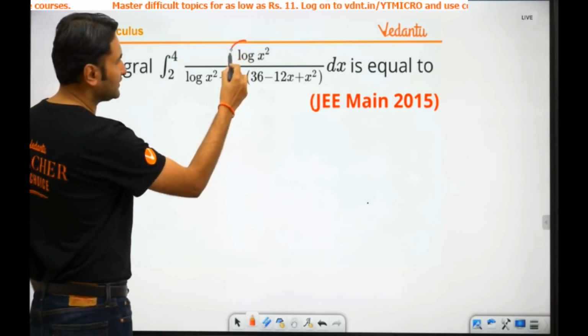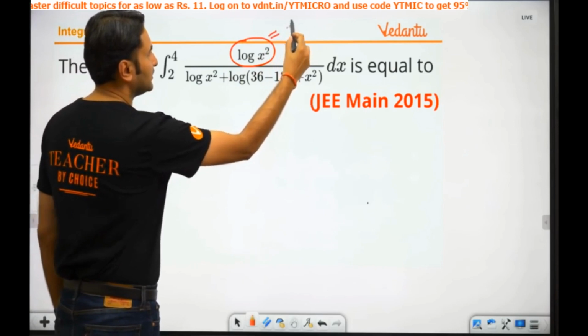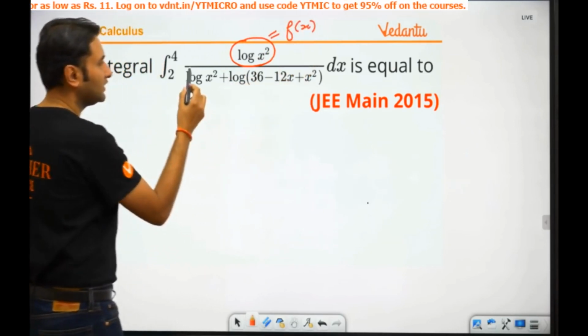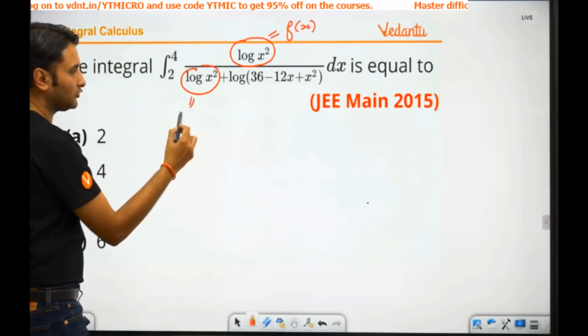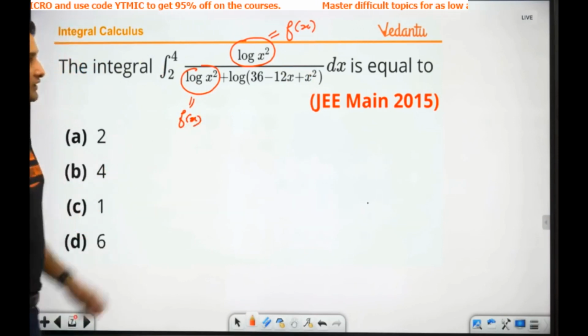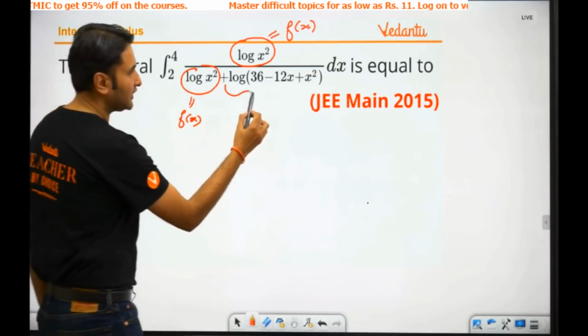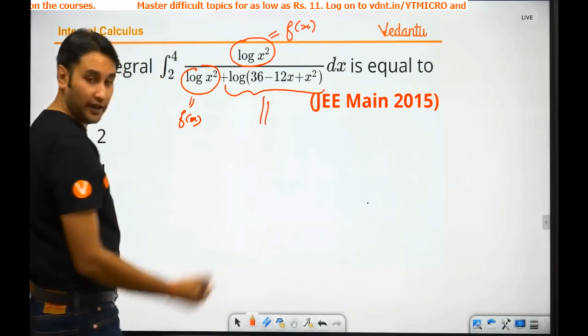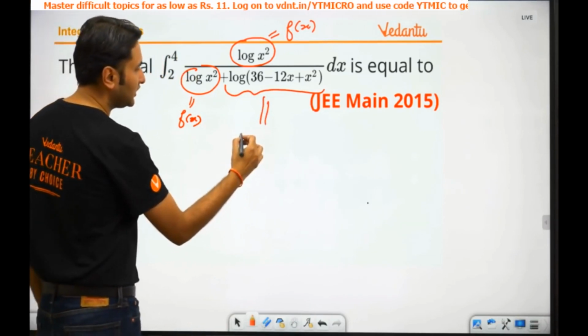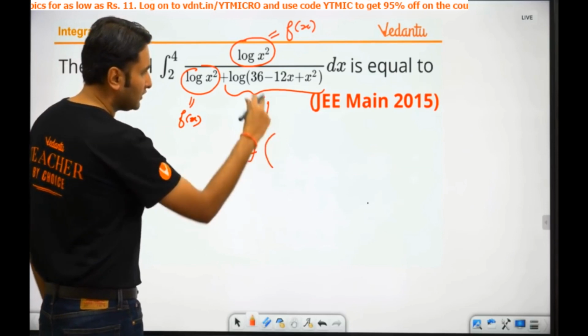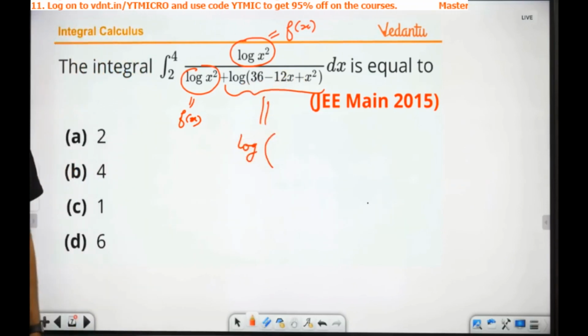So, this is your f of x. All of you can see. This is also your f of x. Then what is this? Look at this very carefully. Can you read this as log of, what is 36 minus 12x plus x square?